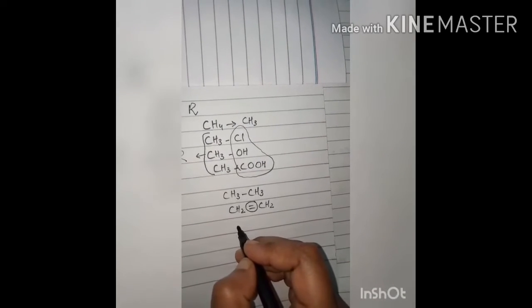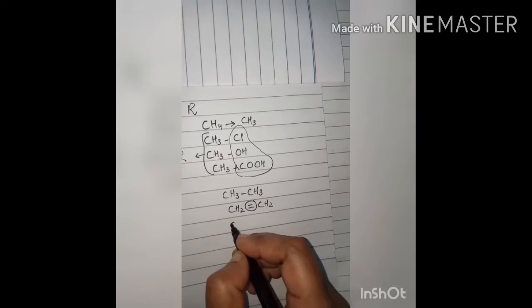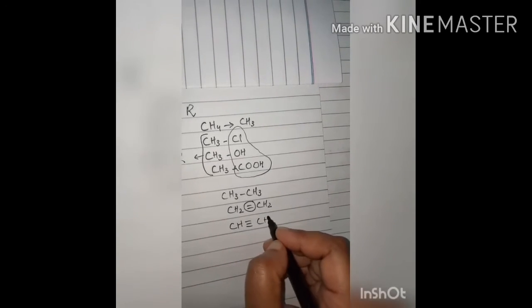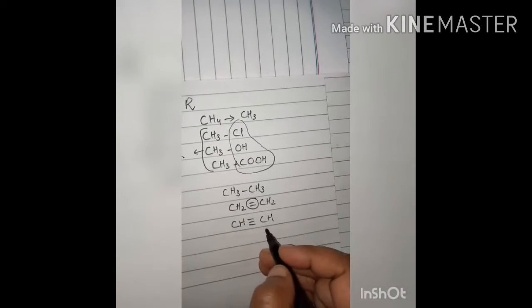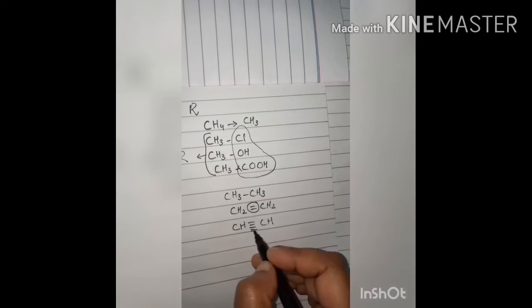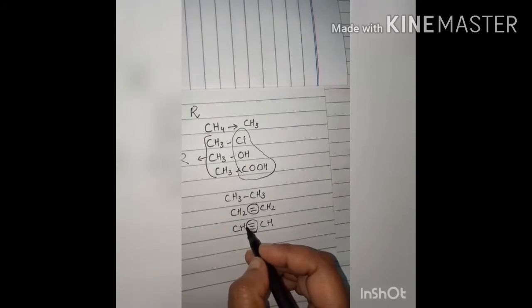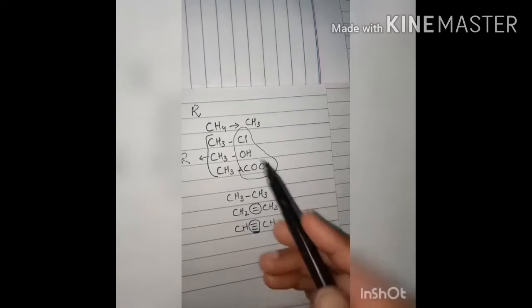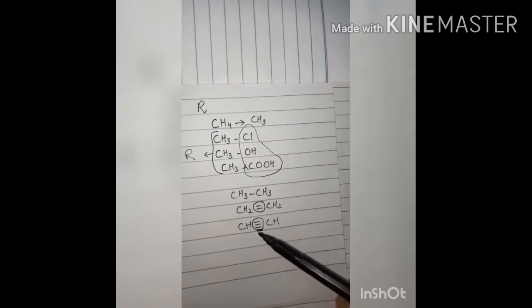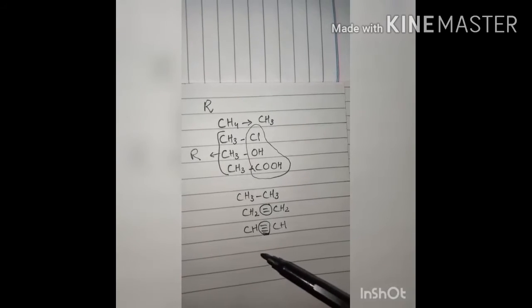Then the same with the presence of a triple bond, like in CH triple bond CH. It is also showing different characteristic properties. Why? Because of the presence of this triple bond. So it means that these atoms, groups of atoms, double or triple bond, which determine the characteristic properties of these compounds, are called the functional group.